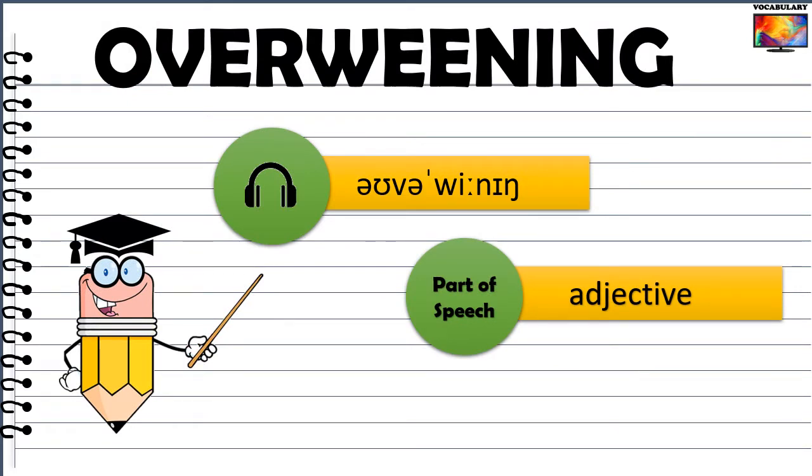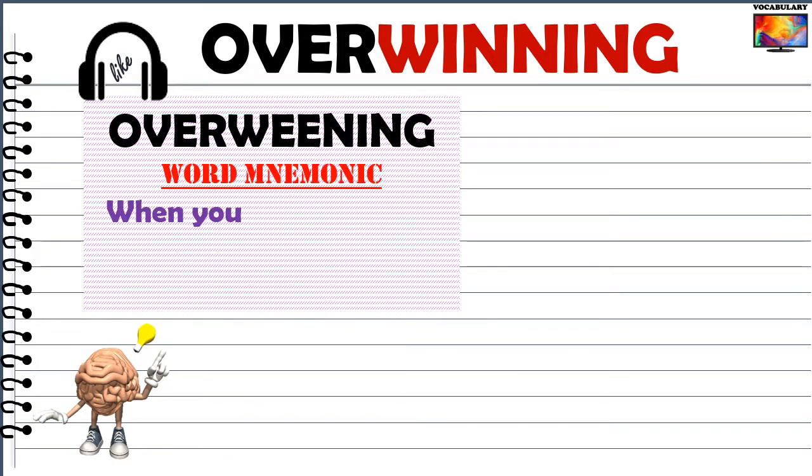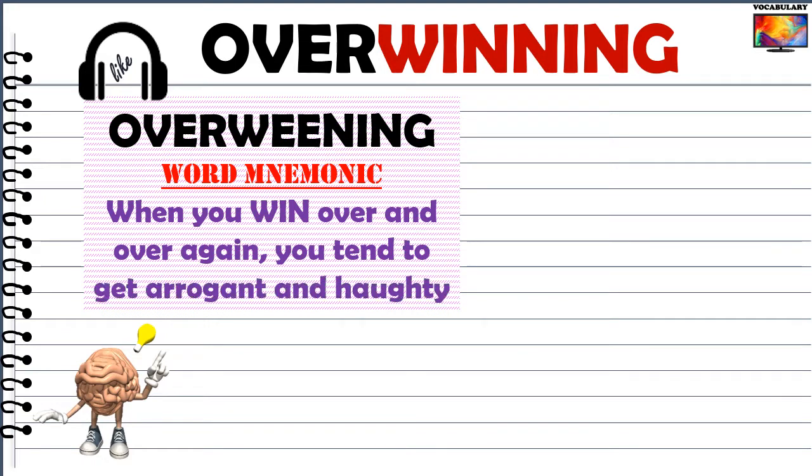Next, we have the word overweening, which is used as an adjective. The hint for the meaning of this word is hidden in this word itself. This word sounds like overwinning, right? Overwinning. And when you win over and over again, you tend to become excessively proud, arrogant, and haughty. That's the simple clue for memorizing this word.